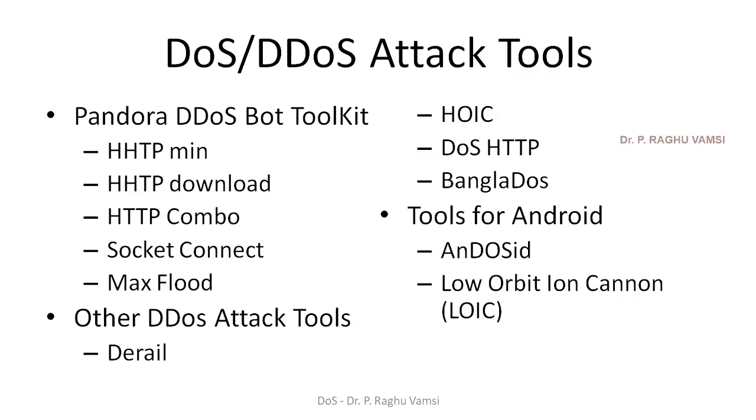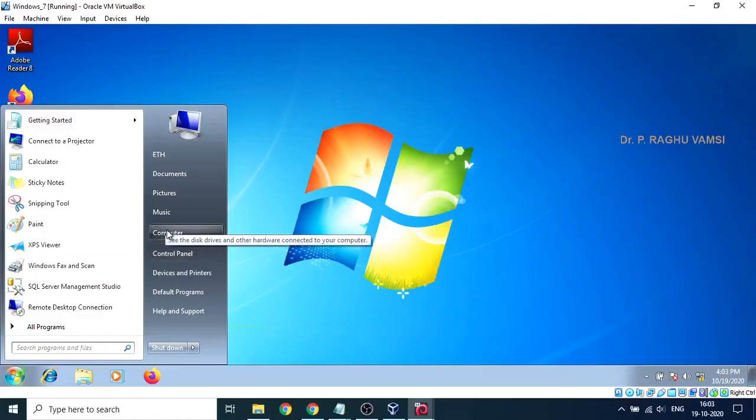Now we'll see how LOIC can be used to launch a DoS attack. I'm making the target system a Windows XP system. Here the Windows 7 system is on 192.168.1.4, and the Windows XP operating system is running on 192.168.1.5.